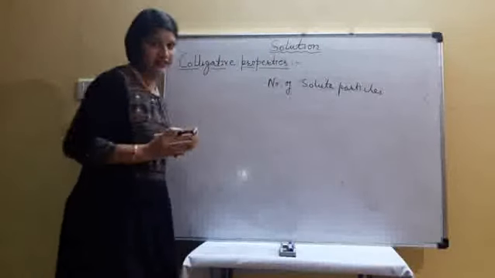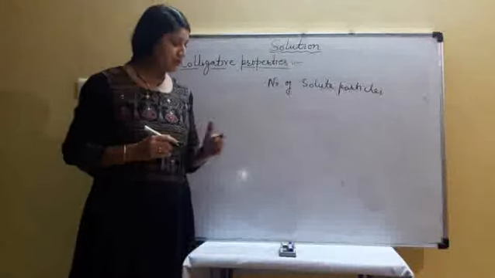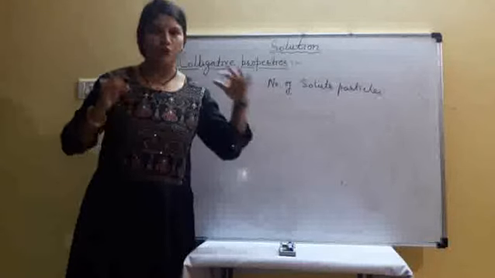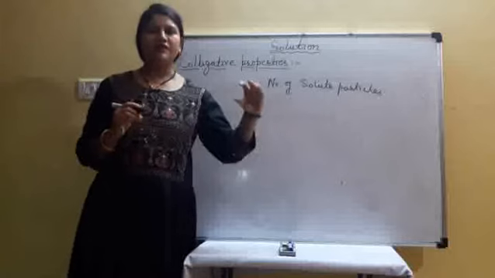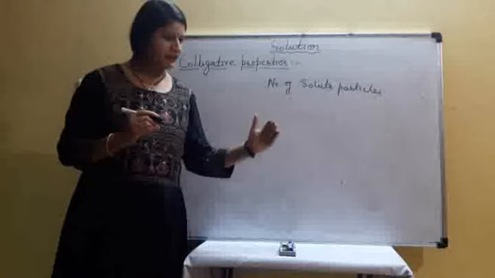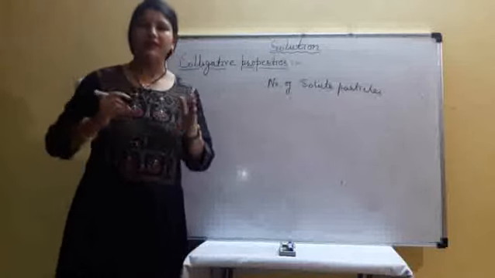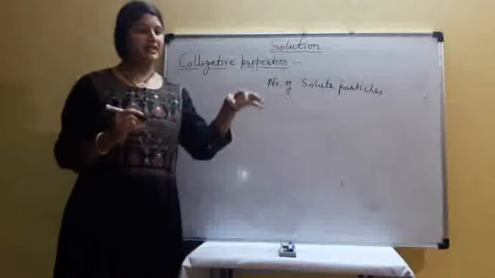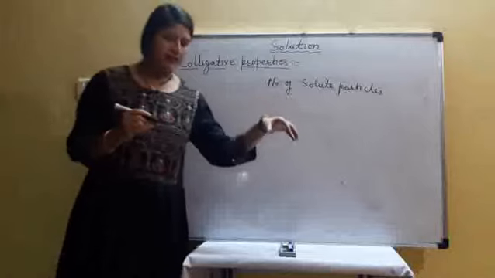Suppose we take the same liquid in equal volume in two beakers. In the first beaker we take 100 ml of liquid and in another beaker we take 100 ml, and we add an equal number of moles in both beakers.